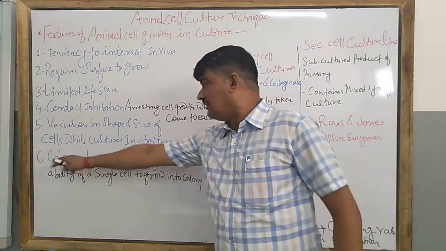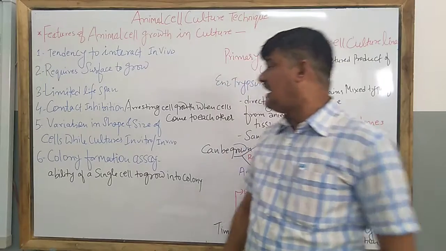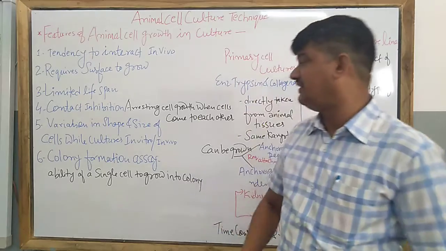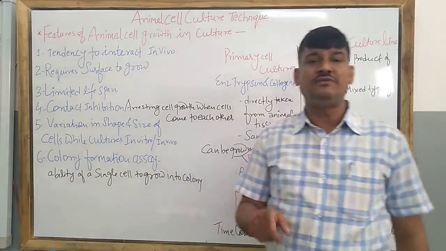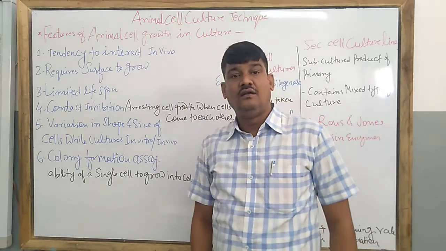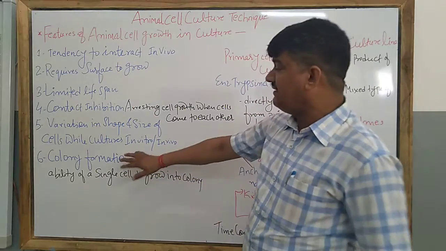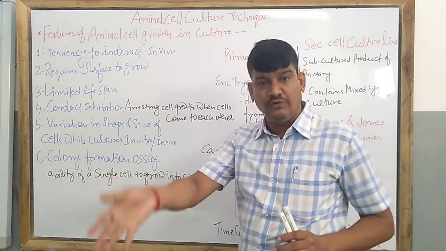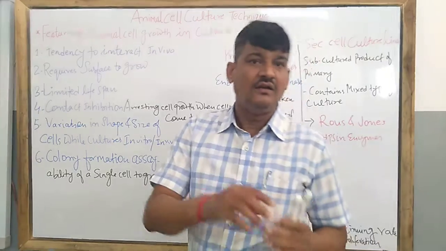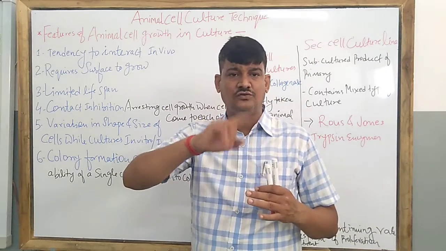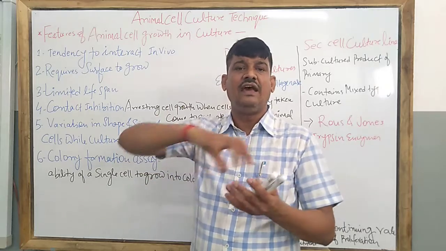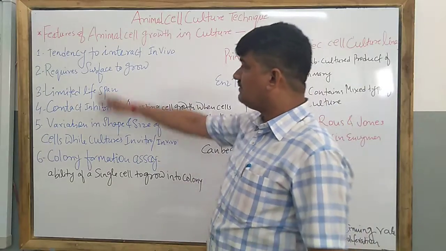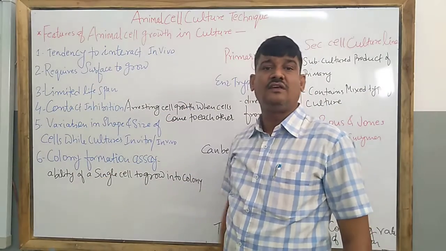Next, it has the ability to colonize, that is called the colony formation assay, CFA. Colony formation assay is a property of animal cell culture, and it means that a cell has a tendency to convert into a colony. Suppose we have taken one cell, this cell divides into multiple cells, that is 2 to 4 to 8, 16 like this, and it makes a colony or a cluster. So these are the features of animal cell culture.